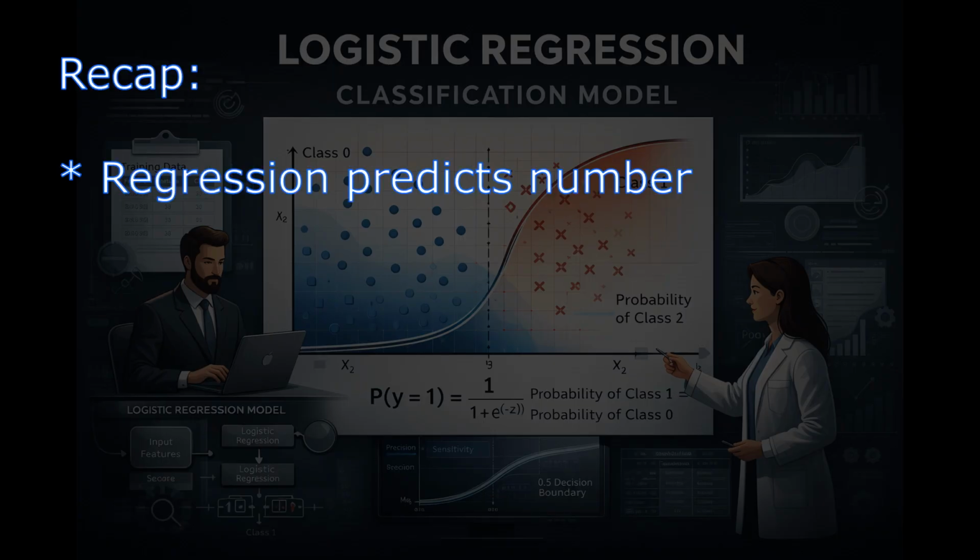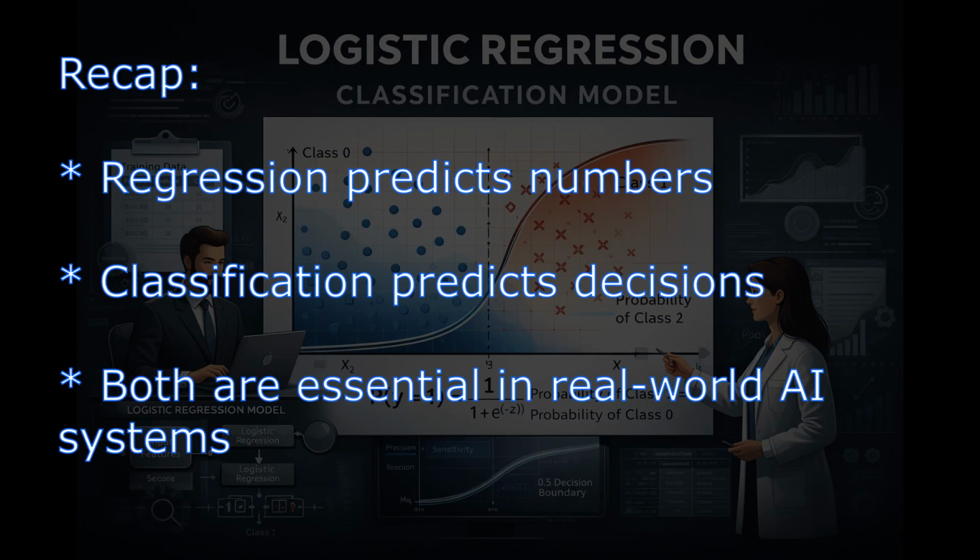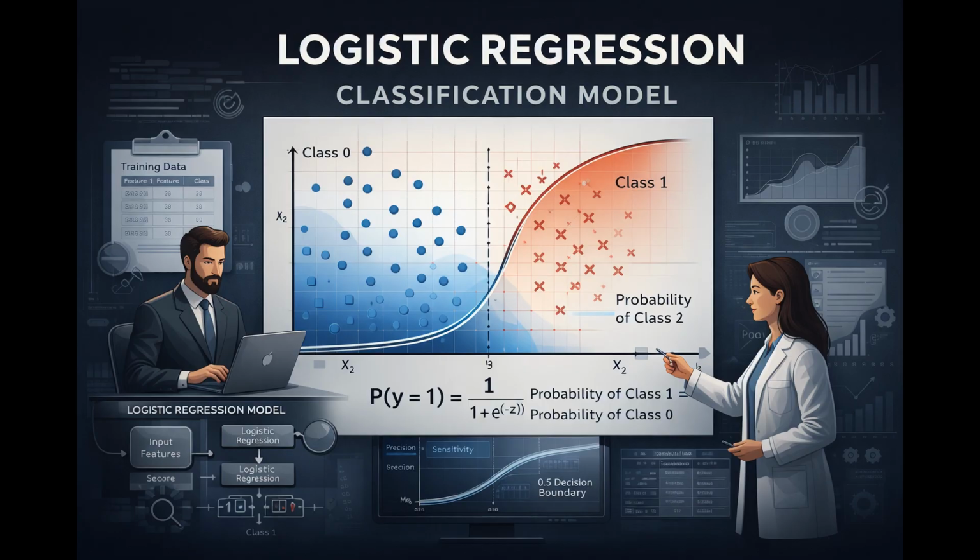So to recap, regression predicts numbers, classification predicts decisions, and both are essential in real-world AI systems. Understanding this difference helps you understand how companies actually use machine learning, not just in theory, but in practice.